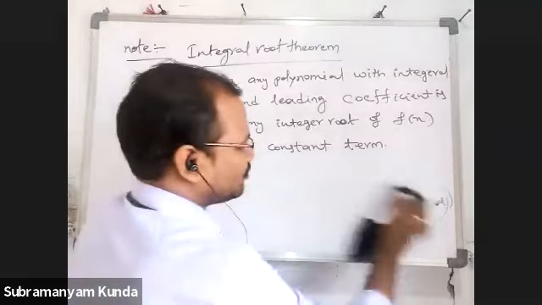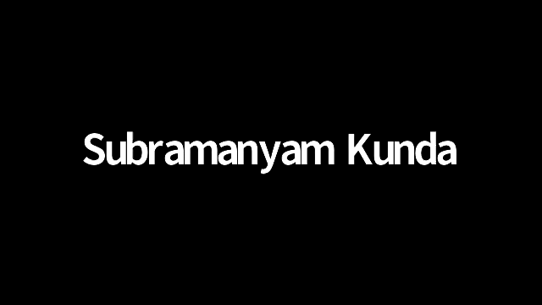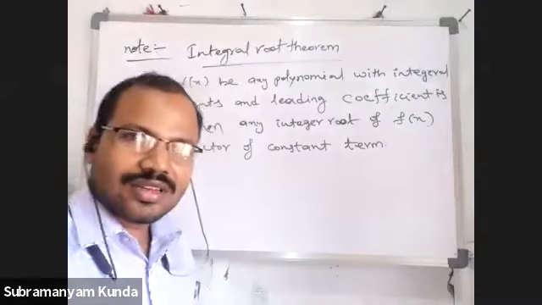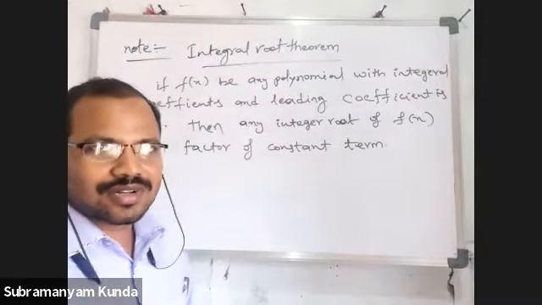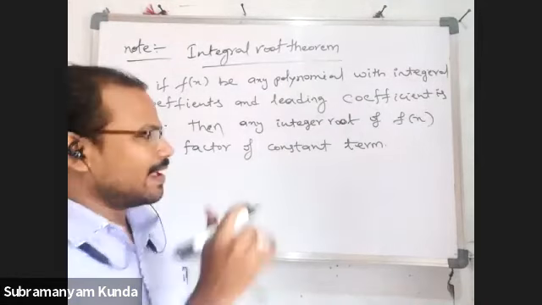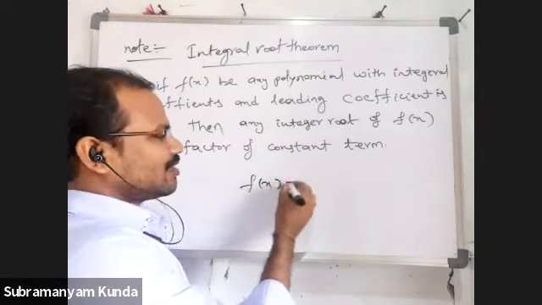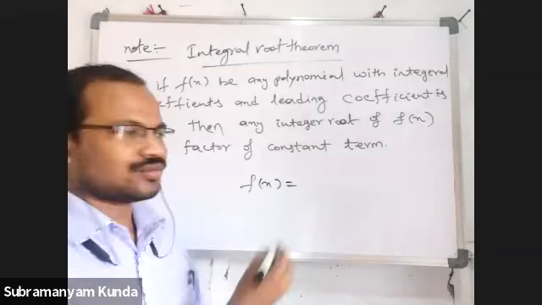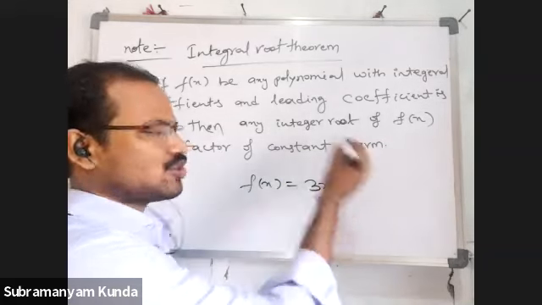Okay, next one. I have a polynomial f of x is equal to 3x plus 2.